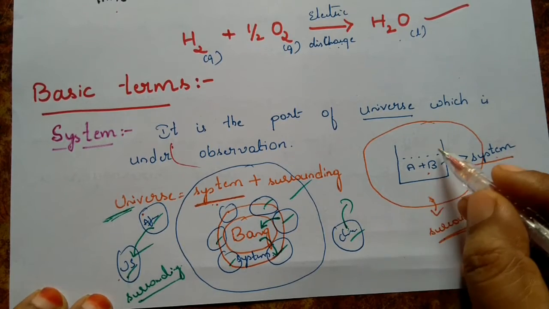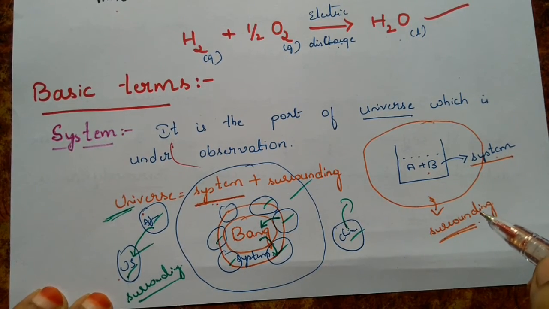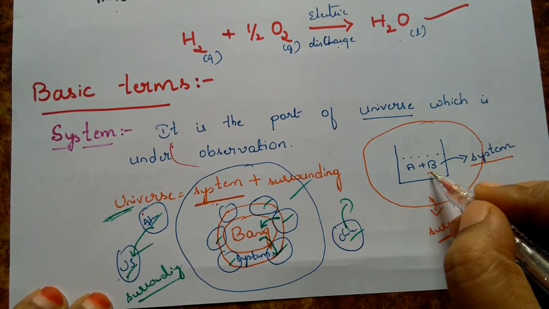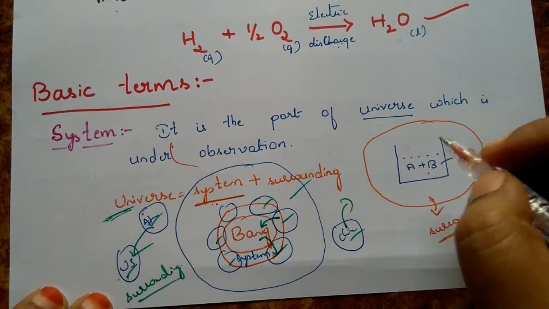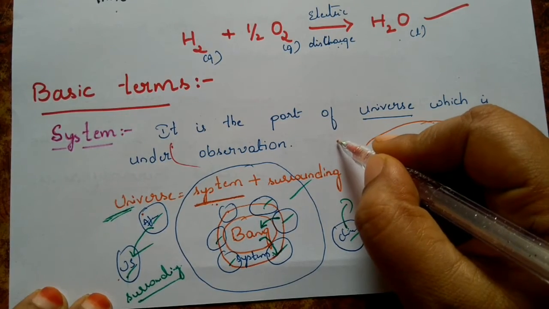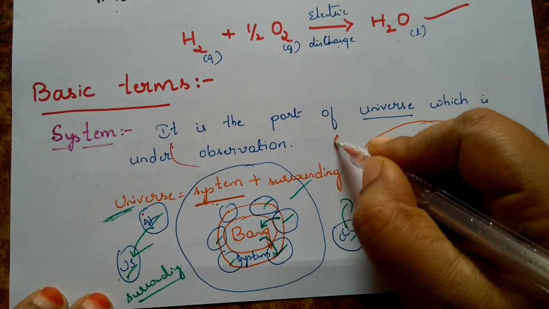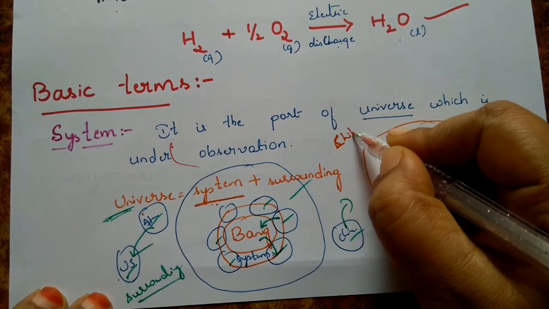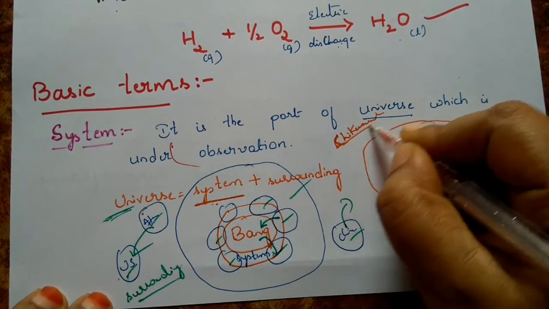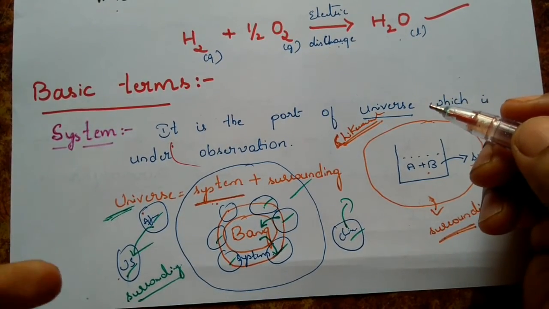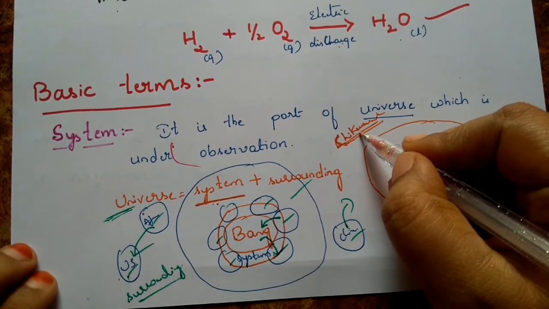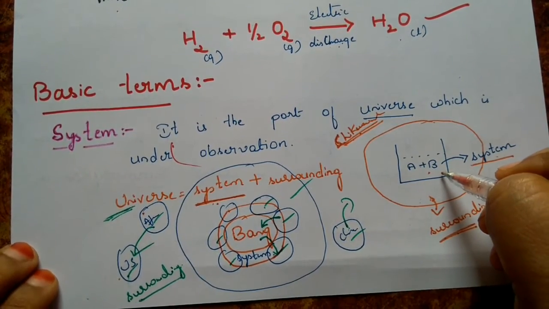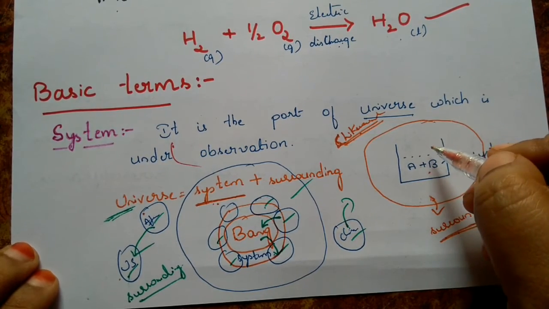Now let us consider this one. We are doing this reaction in the lab. Suppose somewhere in Chikmagalur or Shivamogga it rains. Even though Chikmagalur or Shivamogga is surrounding to this one, if it rains there, the temperature of that place doesn't affect the temperature of our reaction mixture.